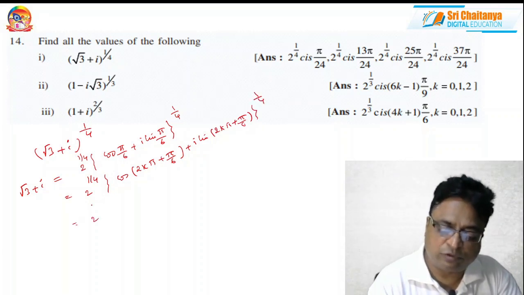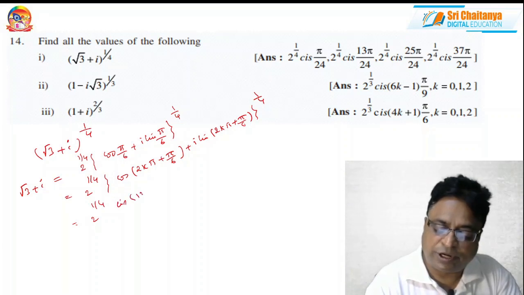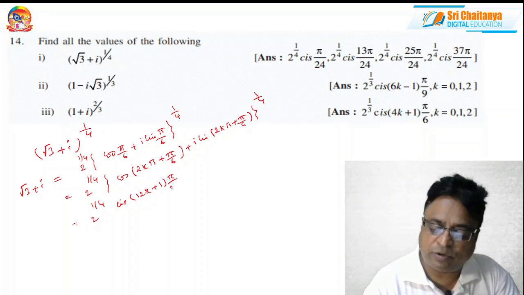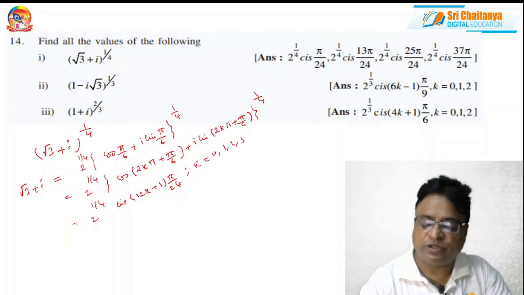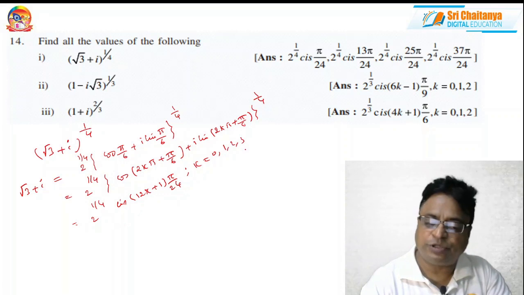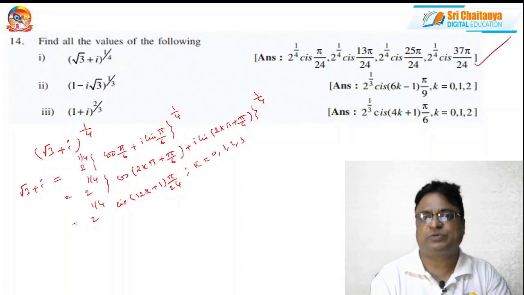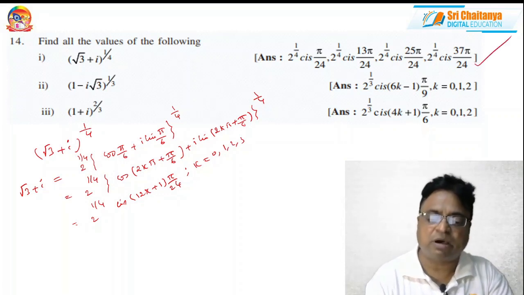This I can write as 2 power 1 by 4 into cis (12k plus 1) pi by 24, k equal to what? 0, 1, 2, 3. So substitute all the values k equal to 0, 1, 2, 3 respectively, and you can get the answer as this one. These are all the values.